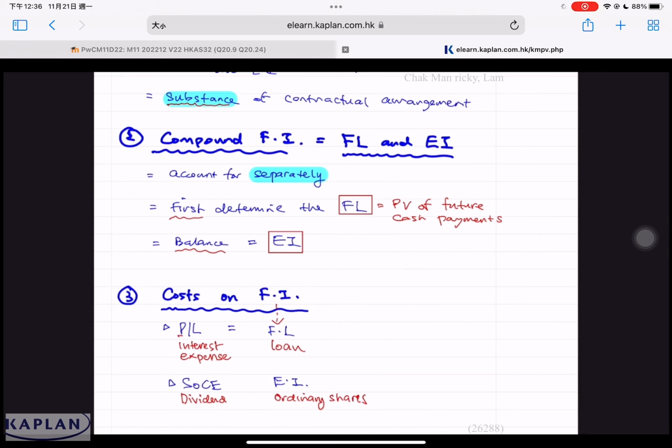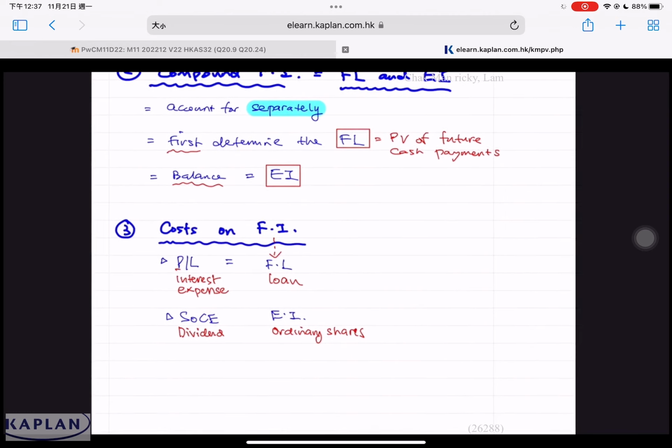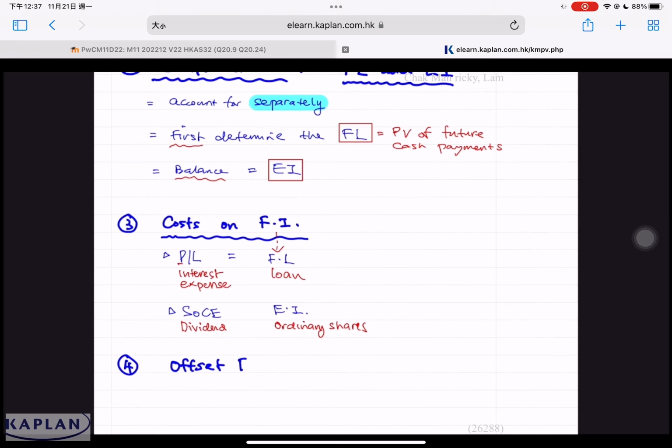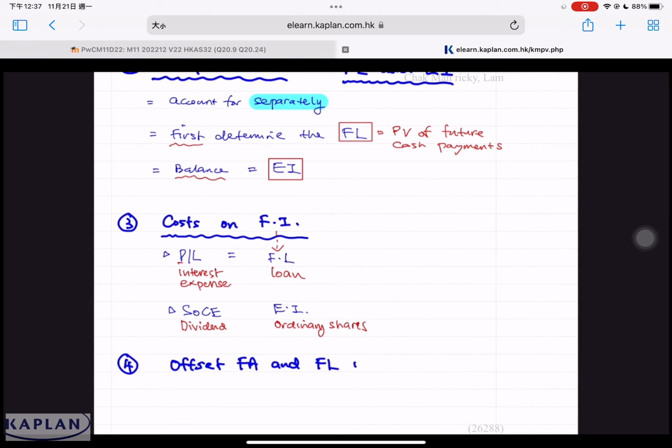If the financial instrument is an equity instrument, then the cost will not go to P&L. The cost will go to statement of changes in equity. If the financial instrument is a financial liability, then the cost will be shown as an expense to P&L. The last issue for presentation of financial instrument is, do we offset financial assets and financial liability in balance sheet? Do we present these two separately or do we present these two on a net basis?